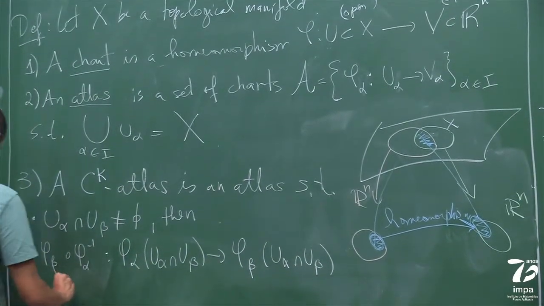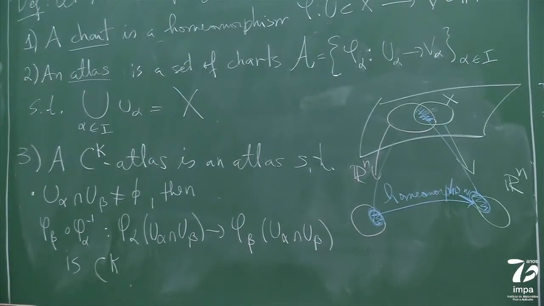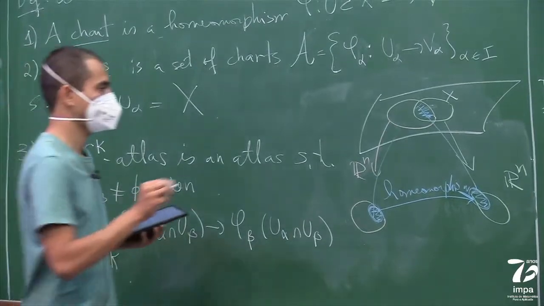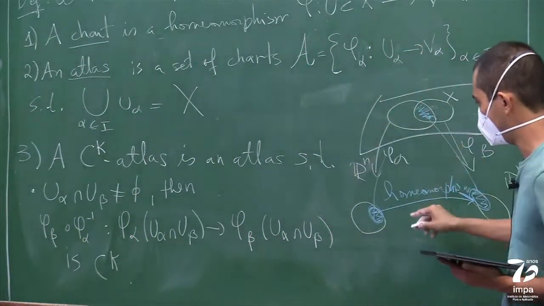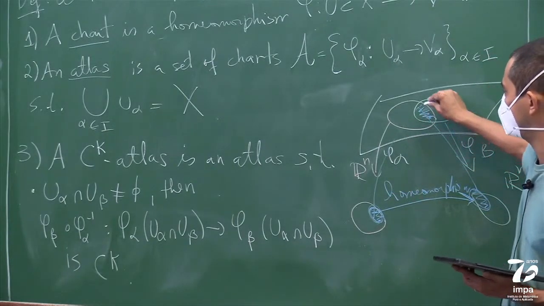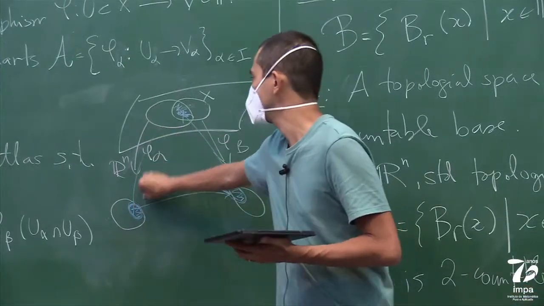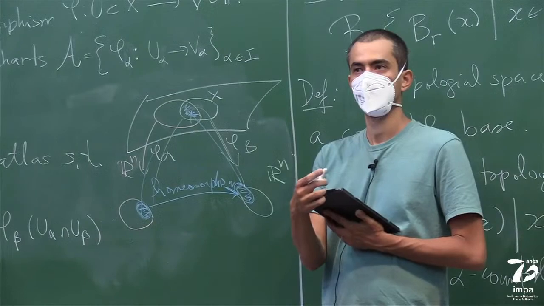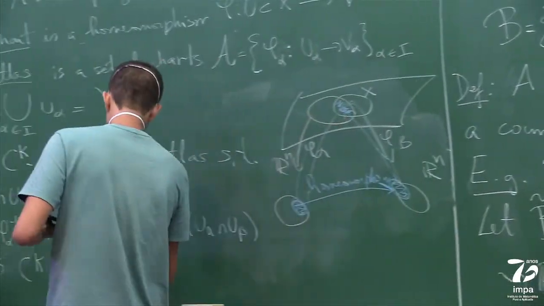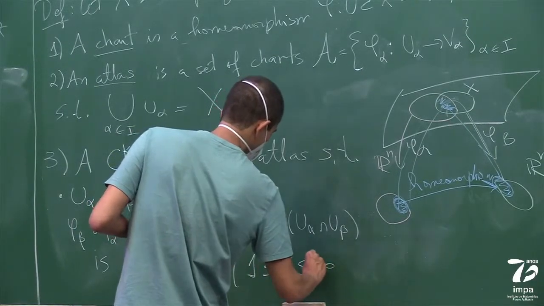This map is C^k. So here is the map phi alpha, here's the map phi beta. So I apply phi beta to the intersection of the two domains and say that this map that goes from here to here to here is actually a C^k map. And this is for any k, and it could be infinite.